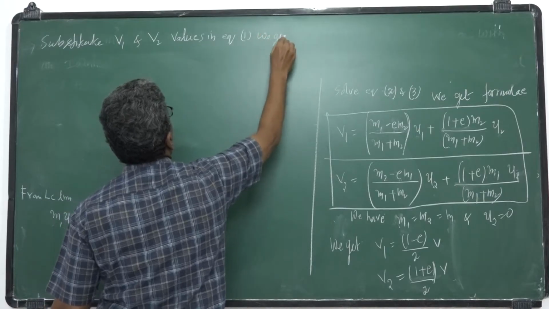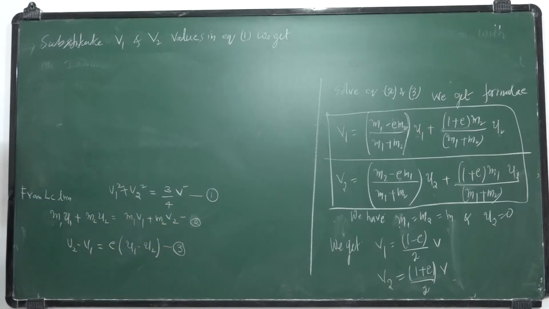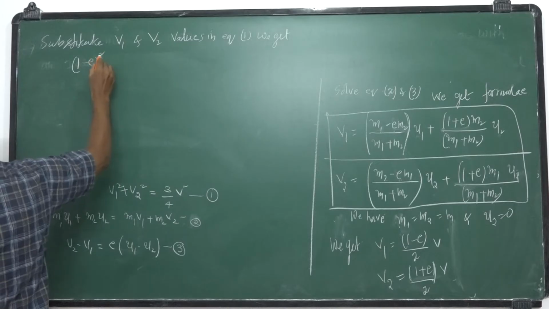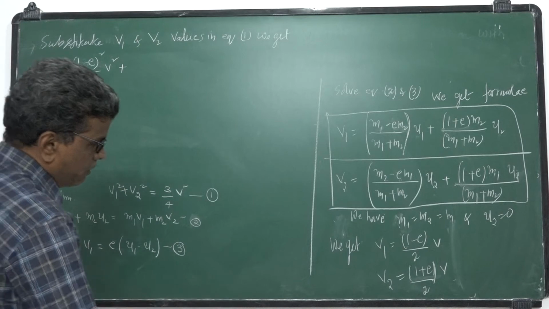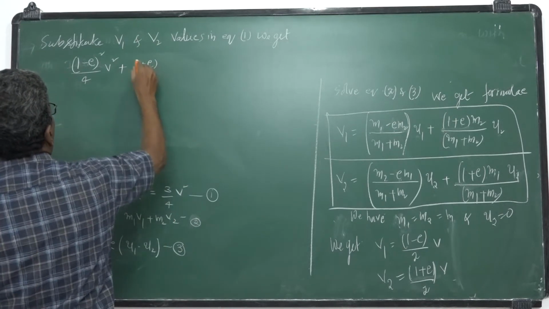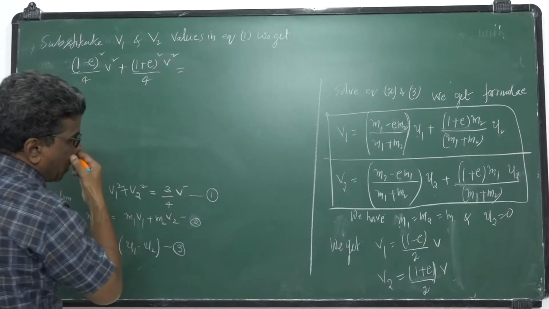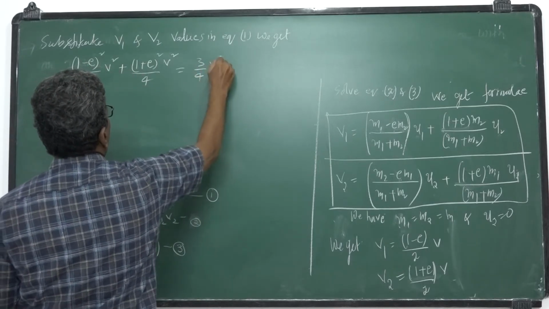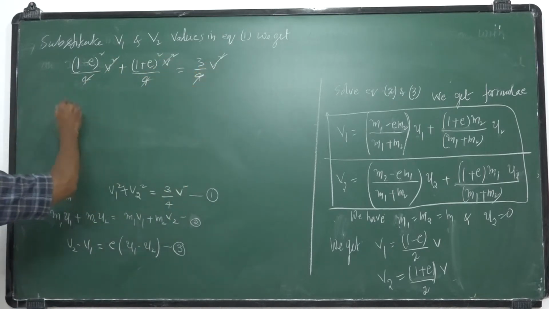We get V1 square plus V2 square. What is V1 square? (1 minus E) whole square into V square by 4, plus V2 square, (1 plus E) whole square into V square by 4, is equal to 3/4 of V square. V square by 4 gets cancelled.